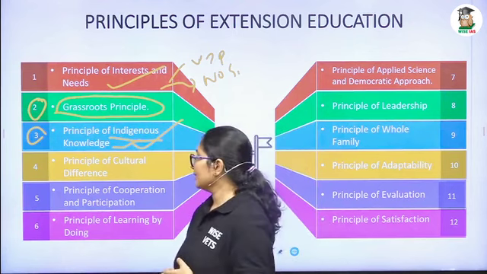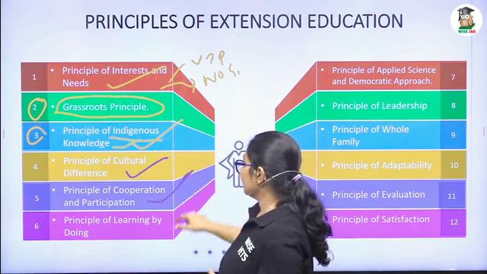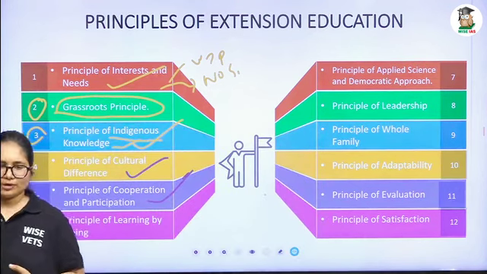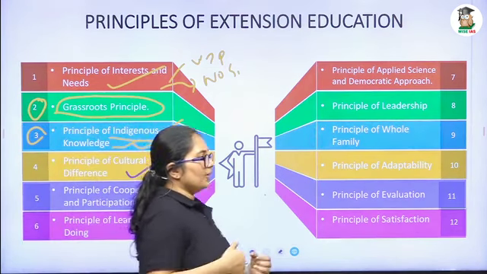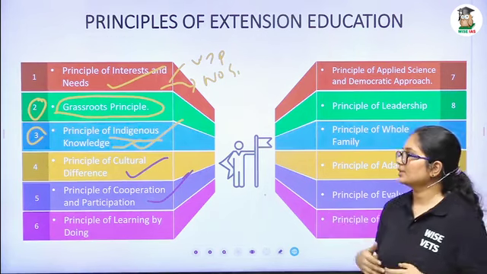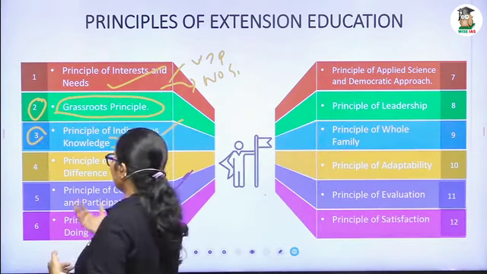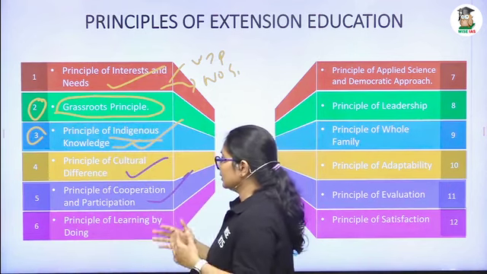Okay, that comes under the cultural difference. And the fifth one is the principle of cooperation and participation. Okay, we are going for an extension education program in a particular village. We have already analyzed their situation. We got the interest and need, we have worked with the local people, and we have analyzed the cultural difference. Already we have seen all these four points.